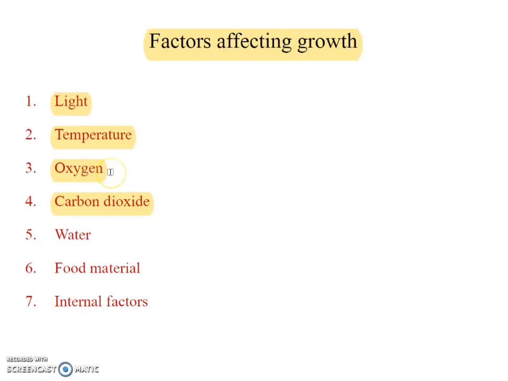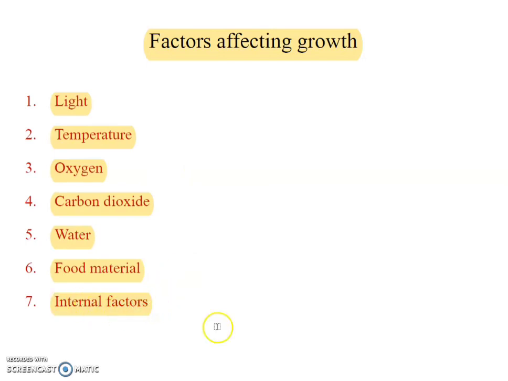When less oxygen is available in water, fishes and marine animals are affected, so oxygen is their limiting factor in water. Carbon dioxide also affects the growth of plants. And if water is not available, plants can die, so water is an affecting factor. Food material too: these are external factors which affect the growth of plants and animals.